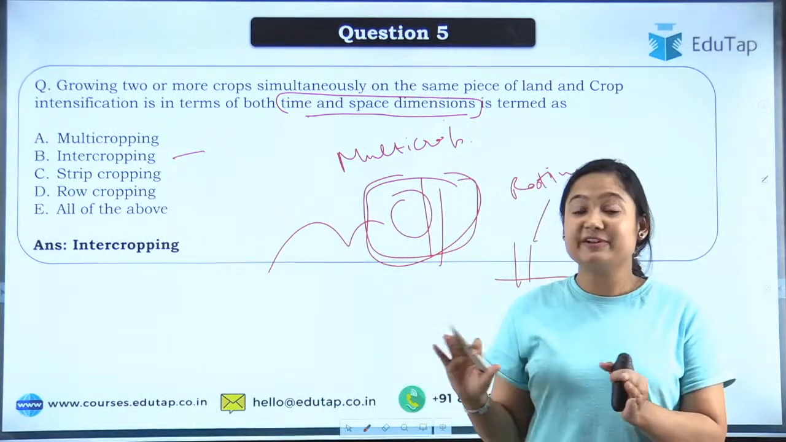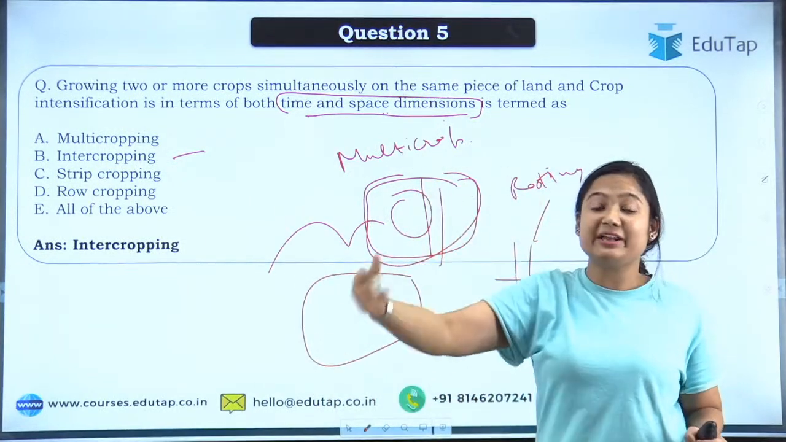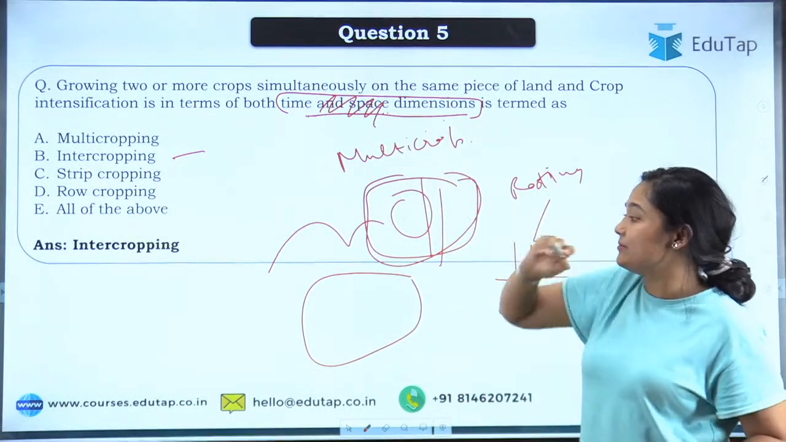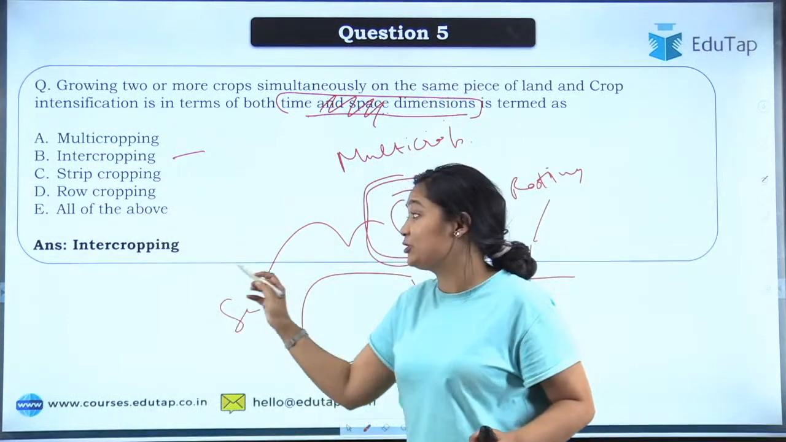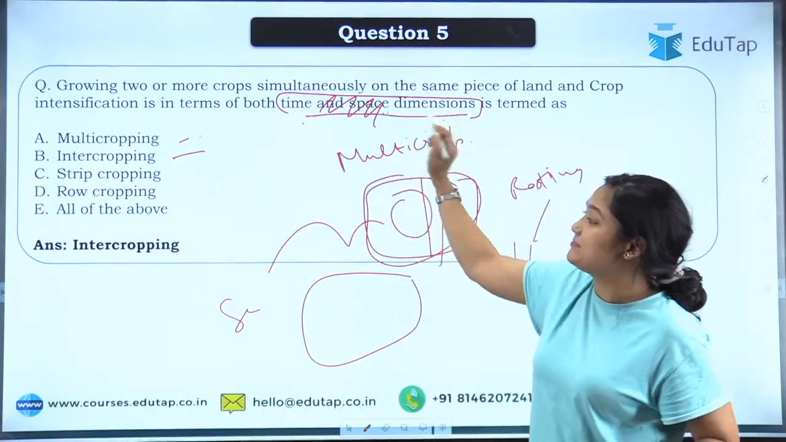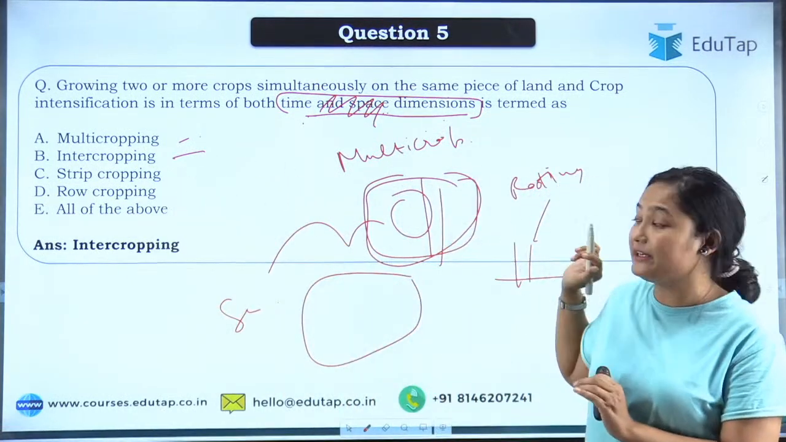Okay, I'll tell you the difference again. In multi cropping, time and space dimension is not very important. You can just go for the time dimension. You are doing sequential cropping. Sequential cropping is also multi cropping, but when you are going for both time and space dimension, that becomes intercropping. I hope everybody is clear on that now.